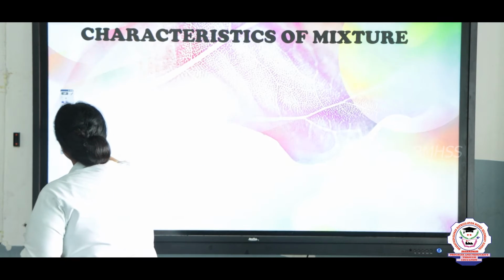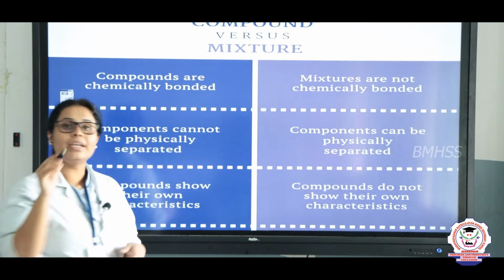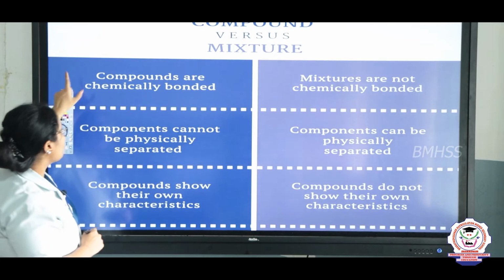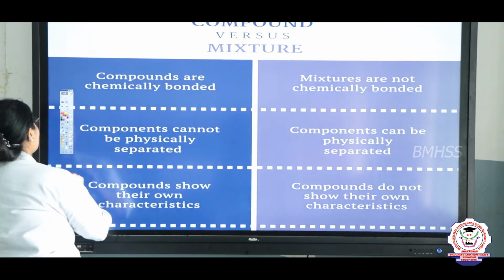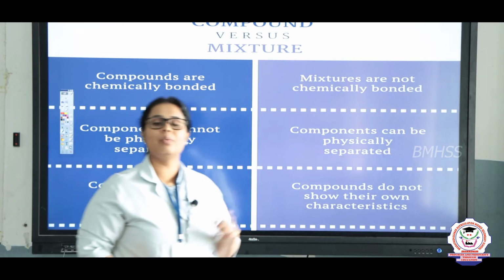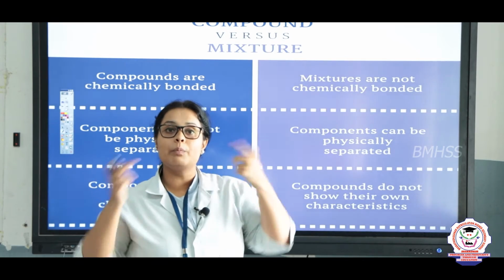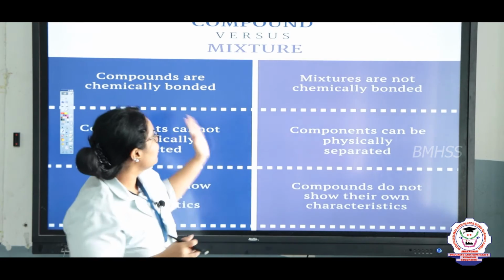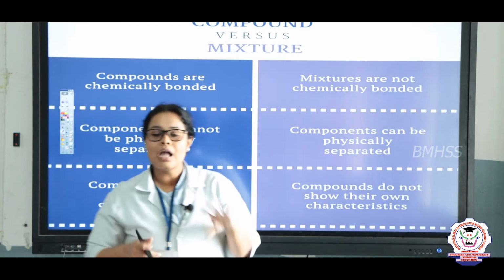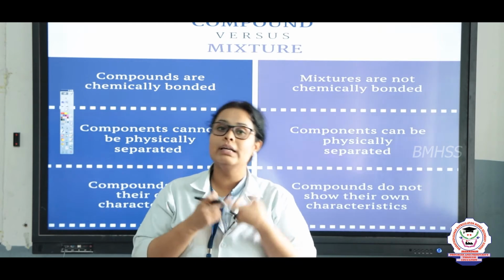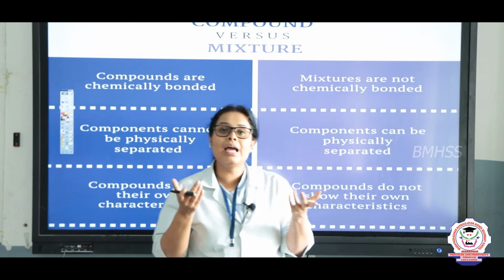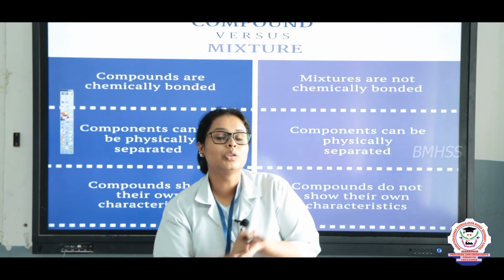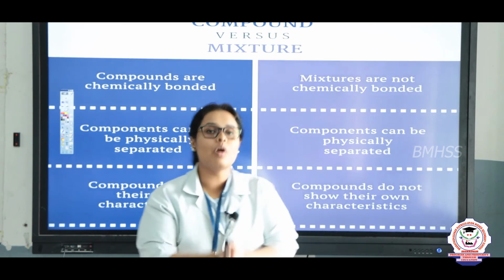Yes, good. Now let's see what is the main difference between a compound and a mixture. So children, first of all, a compound is chemically bonded. It means that whenever you are taking a compound, the bond between the two atoms will be a chemical bond because they are chemicals. Same way, mixtures do not have a chemical bond. In the example which I gave you, when I am taking a mixture, easily you can remove that, right? So there is no chemical bond formation.